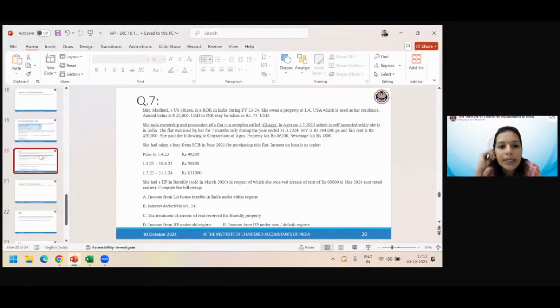Okay. Next, she took ownership and possession of a flat in a complex called Ghagra in Agra on 1st July, which is self-occupied, while she is in India. So, 1st July, she came to India, took a flat and self-occupied it. Fine. The flat was used by her for 7 months only, because 1st July, if she came, so July, August, September, October, November, December, January, February, March.